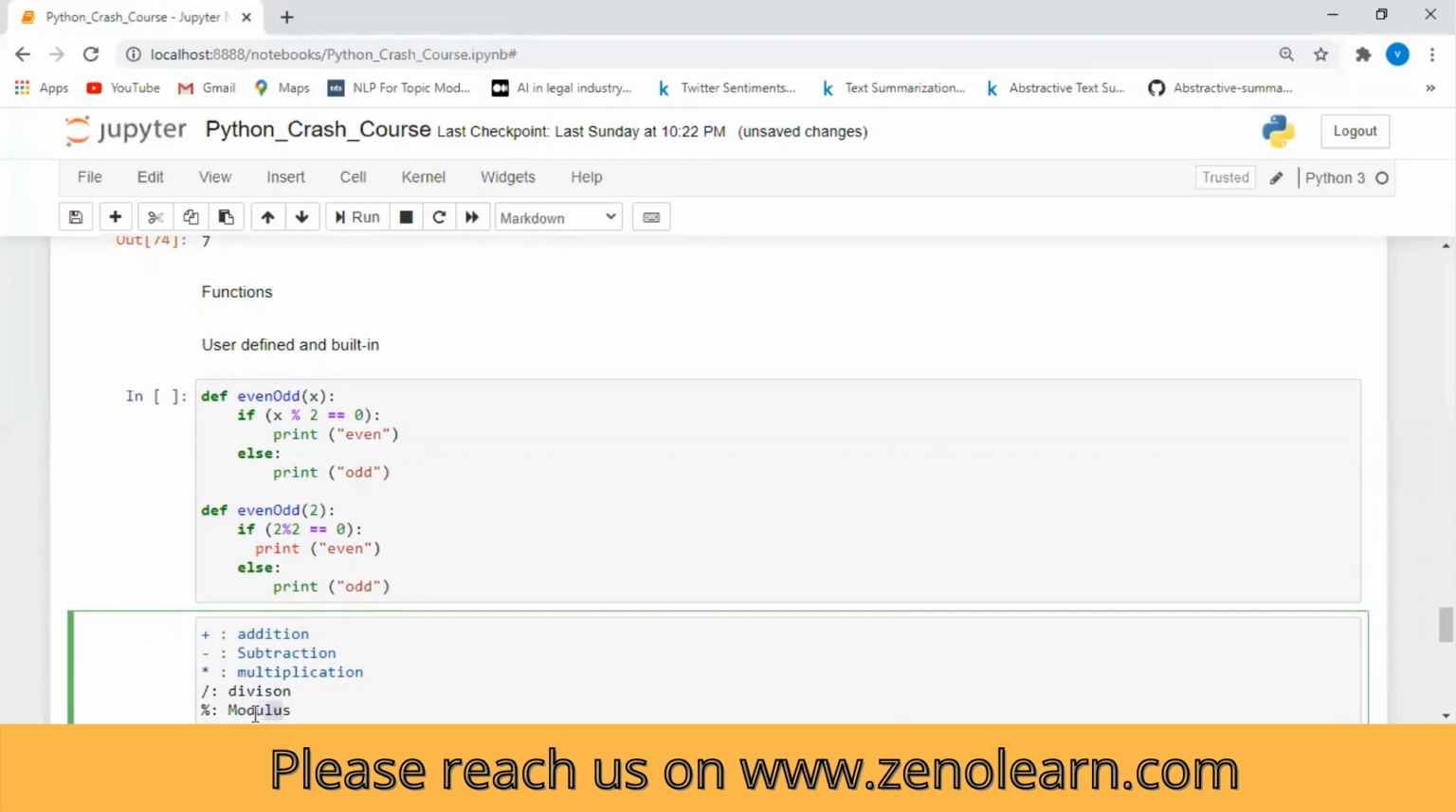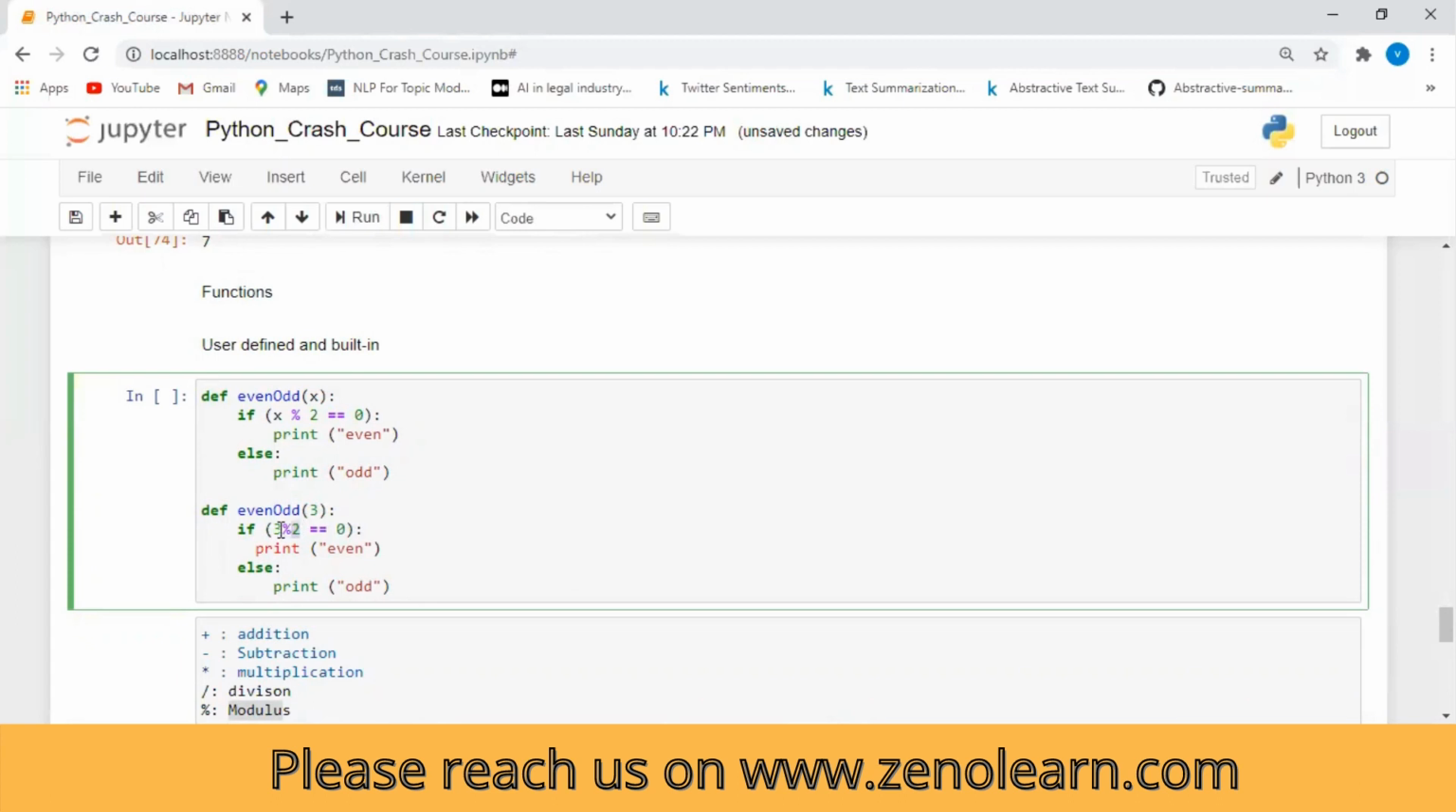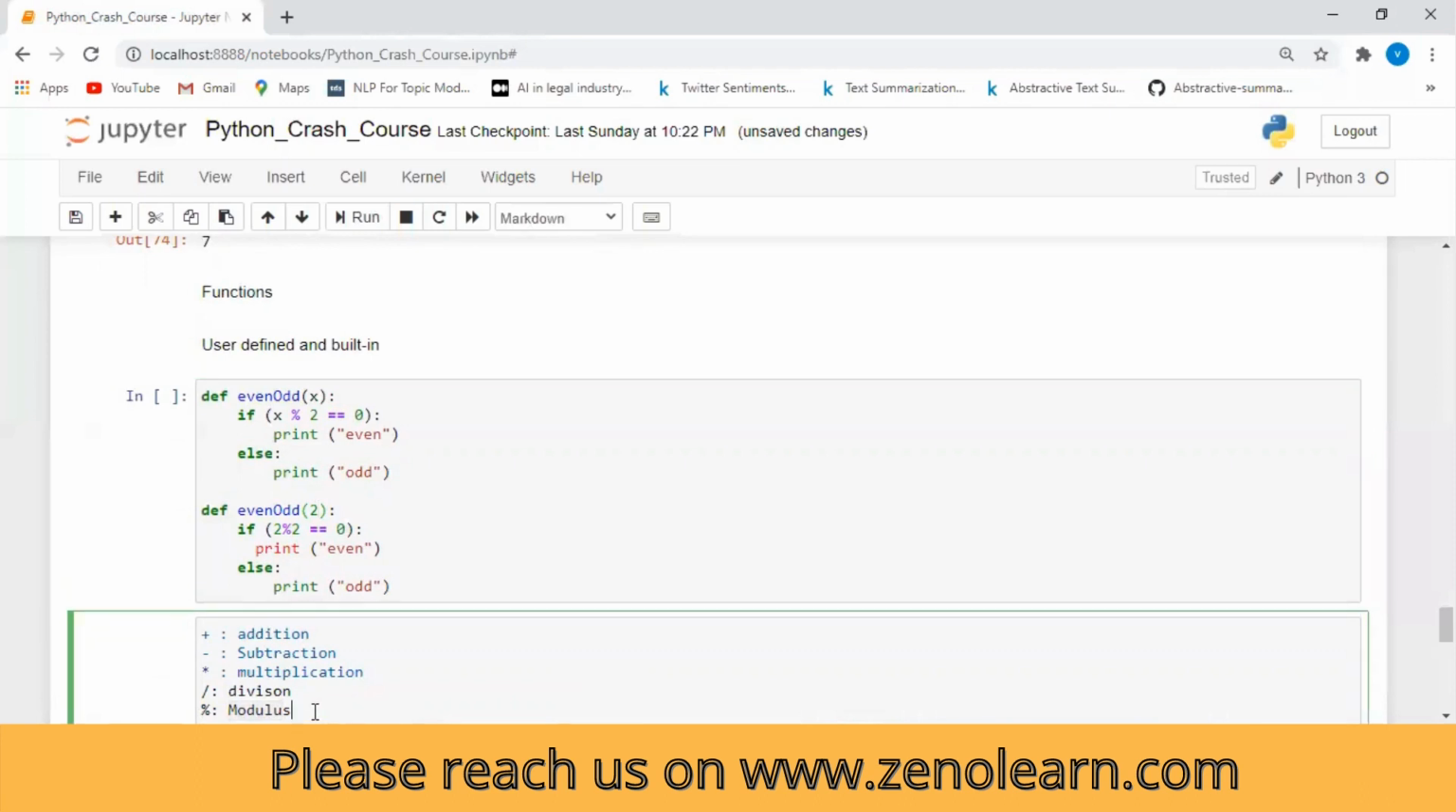Okay, so what modulus does is it divides and returns the remainder. Suppose I pass 3 modulus 2. When we divide 3 by 2, it will not divide exactly, so it returns 1, and the program will print odd, because 3 is an odd number. Is modulus rounding to the next even or odd number?